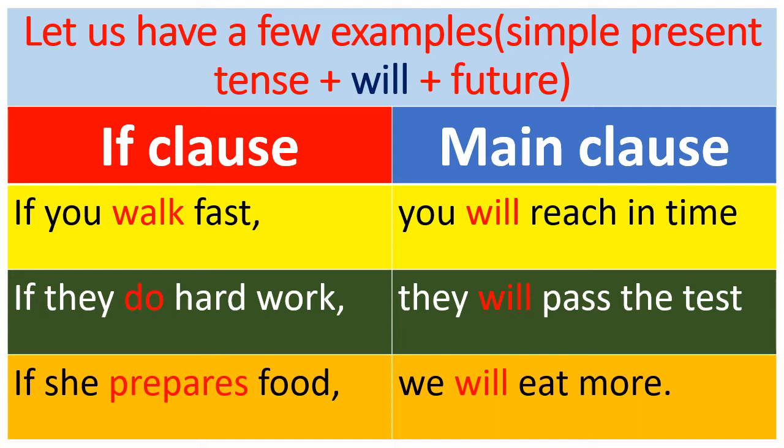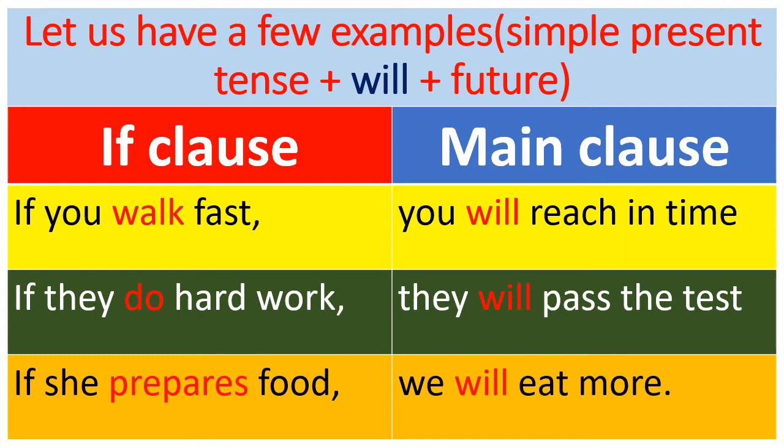Okay, children, now look at the main clause. What is the rule for the first case in the main clause? The main clause should be will plus future. Will itself represents the future tense. So here, you will reach in time. In the main clause we have used will.